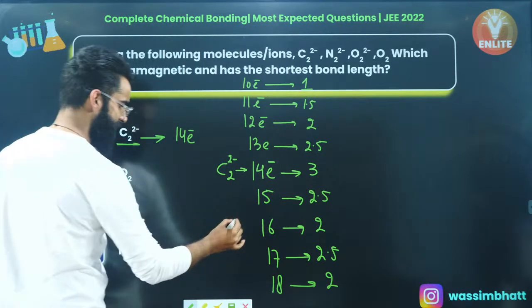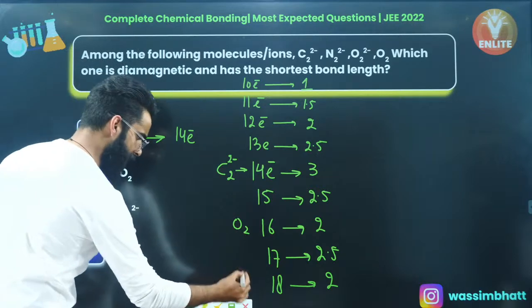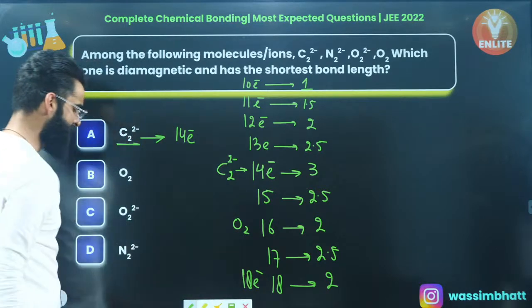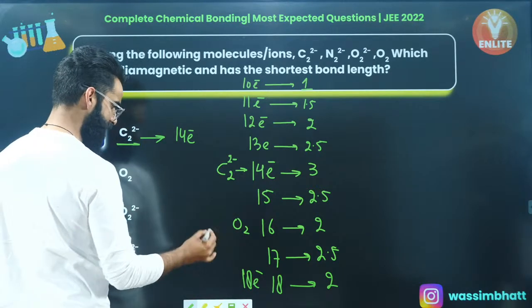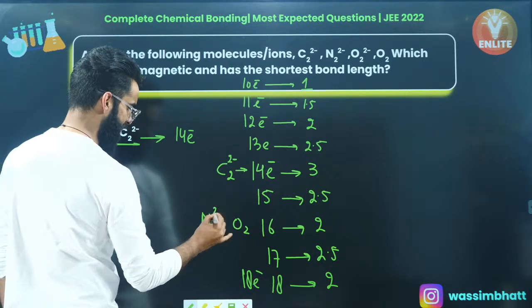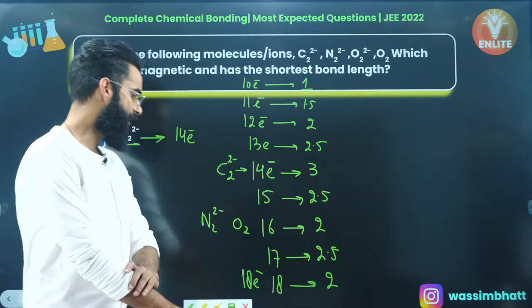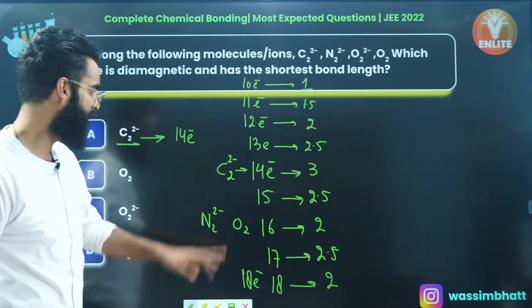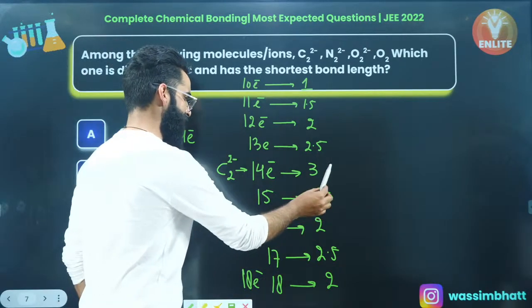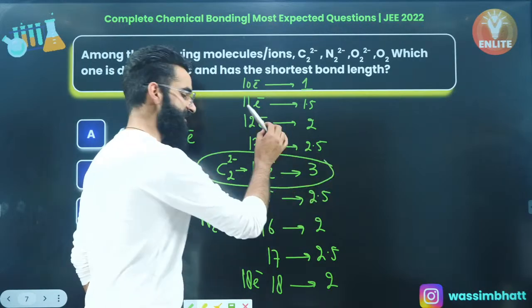O2, it is a 16 electron species. O2 2-, it is the 18 electron species. N2 2-, it's again the 16 electron species. First of all, let's have a look which among the 4 has got the maximum bond order. You can see it is basically going to be C2 2-, which has got the maximum bond order.